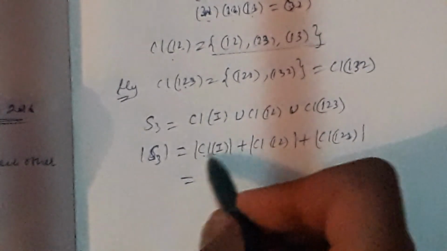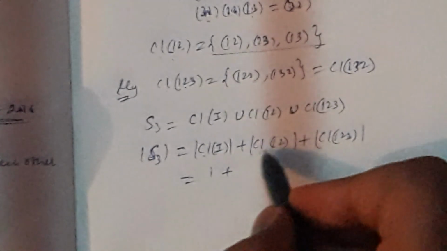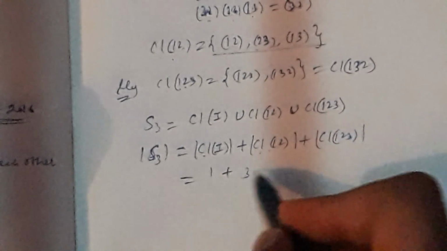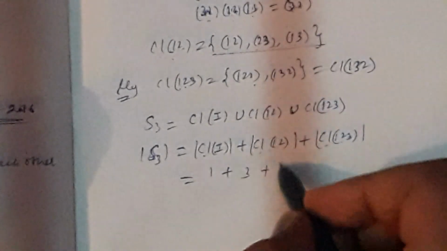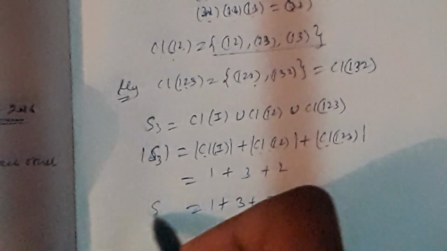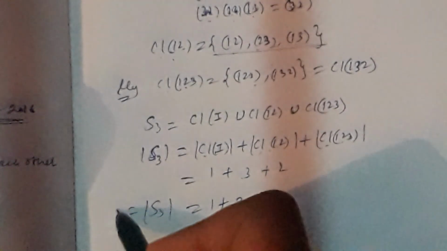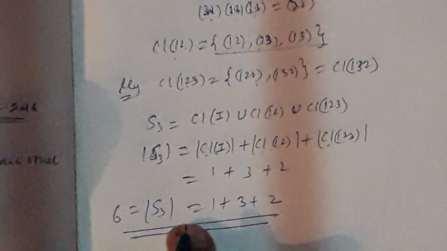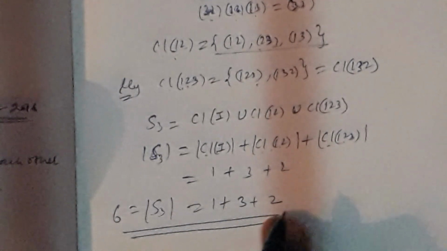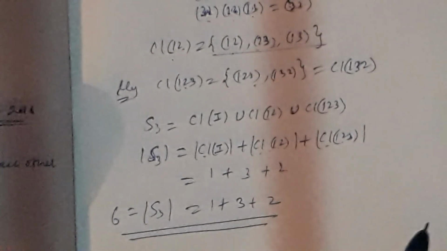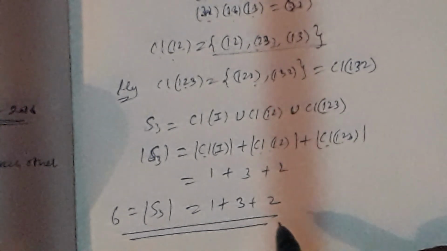The order of the class of identity is 1, the order of the class of (1 2) is 3, and the order of the class of (1 2 3) is 2, so 1 plus 3 plus 2. So this is the class equation of S3. This is the way to find the class equation, and I defined it by taking the example S3.